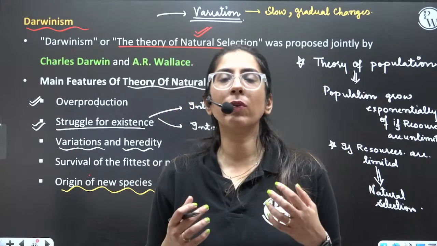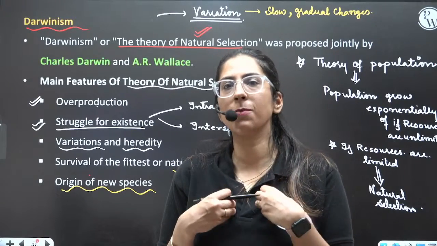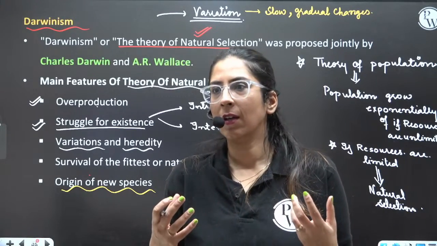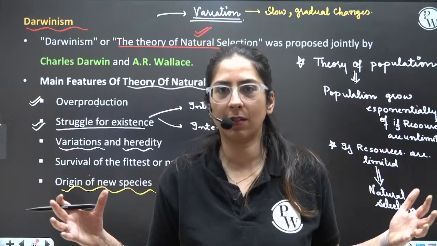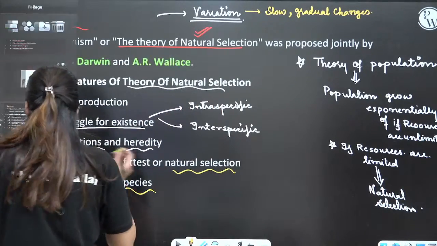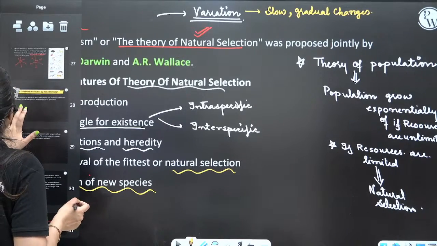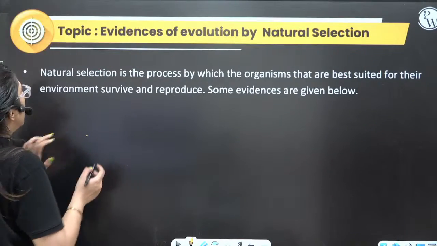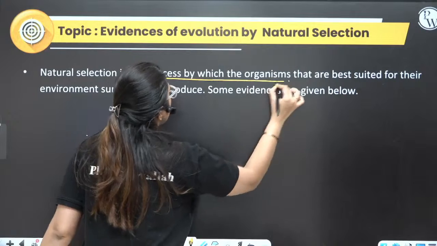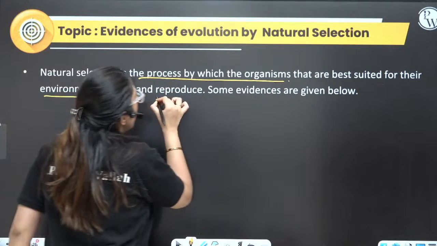Those who were best suited in terms of immune system survived, right? And nature eliminated others. That is a kind of natural selection, though today we know that was not natural selection. Now moving on to the next. What is natural selection? Natural selection is a process by which organisms that are best suited for their environment survive and reproduce.